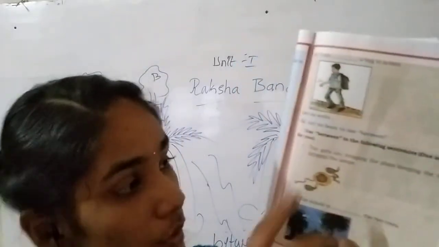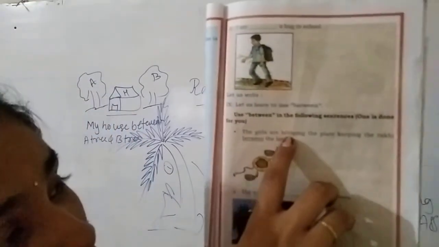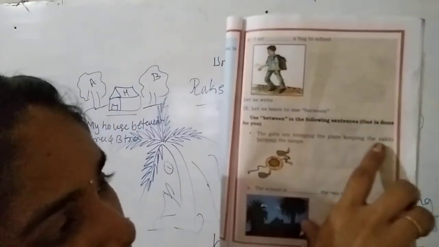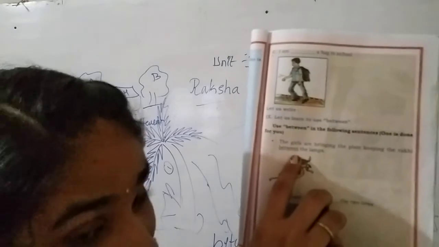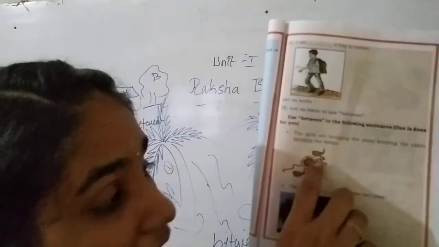So for that here we can use between. They have used, the girls are bringing the plate, keeping the rakhi between the lamps. Only two are there. In the picture you can see, how many are there? Two are there. So for that what have we used? Between. Yes. So let us move to the next picture.